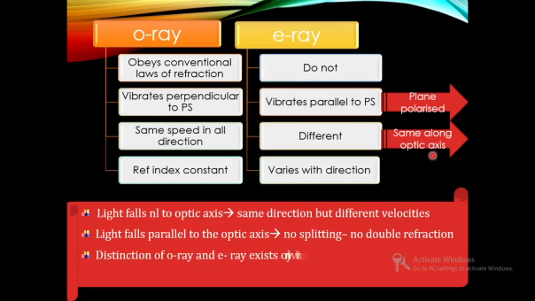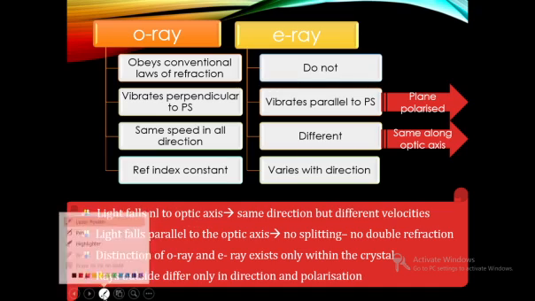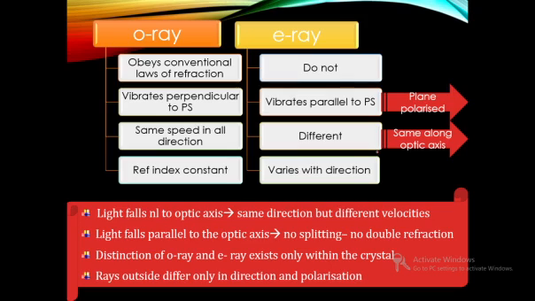So when light falls normal to the optic axis, in the first case, let us consider we have a crystal with optic axis like this.